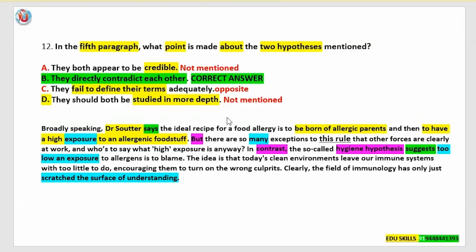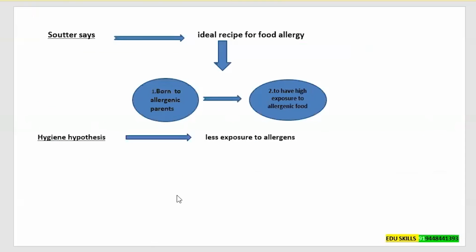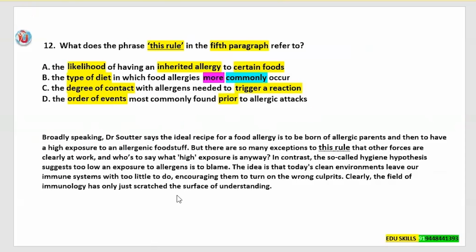Okay. I hope all of you understood how I have derived the correct answer option, that is answer option B, and the eliminated ones. Okay, next is question number 12. What does the phrase this rule in the 5th paragraph refer to? So again, in reading part C, we are following the QTA method, that is question, text, and answer method.